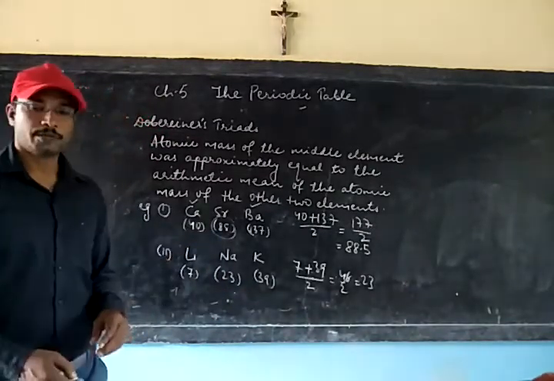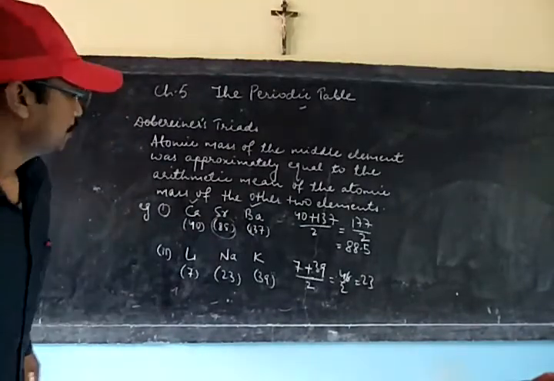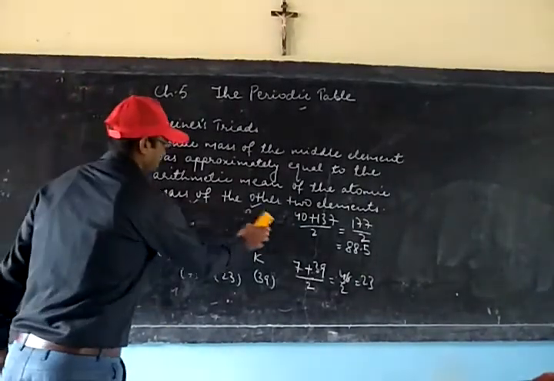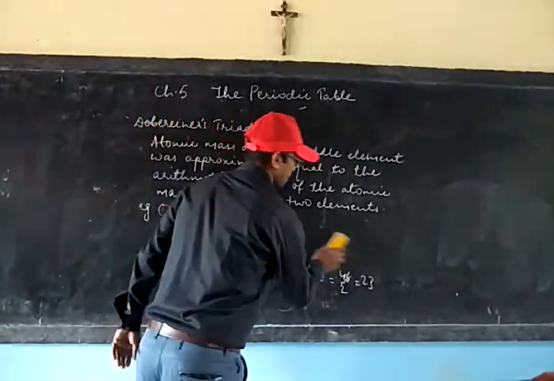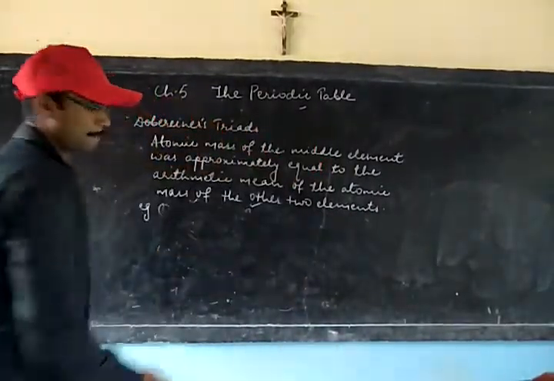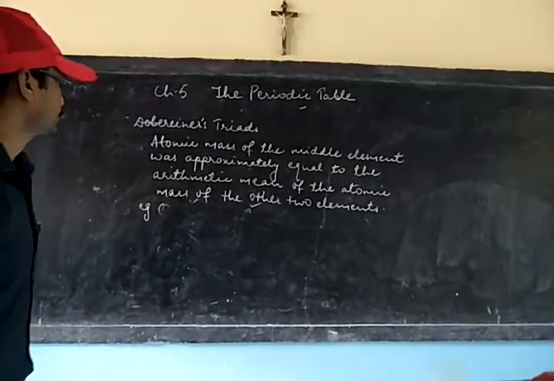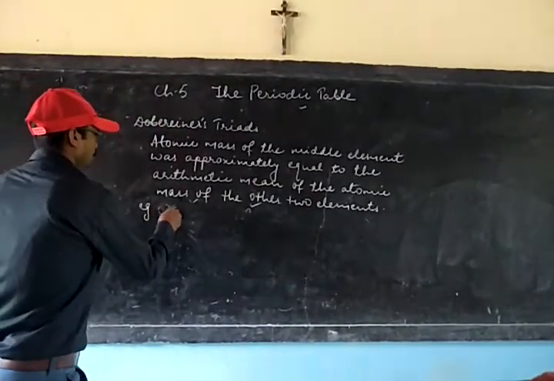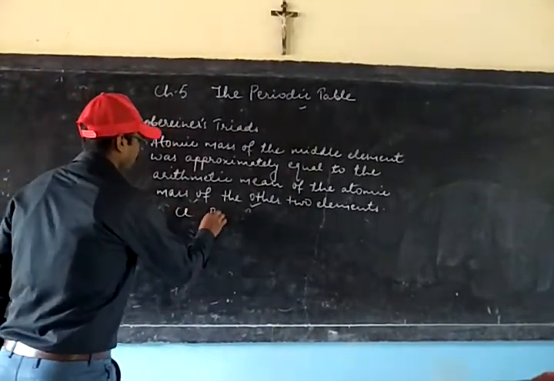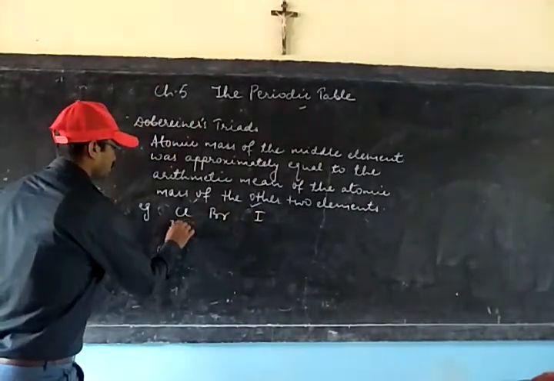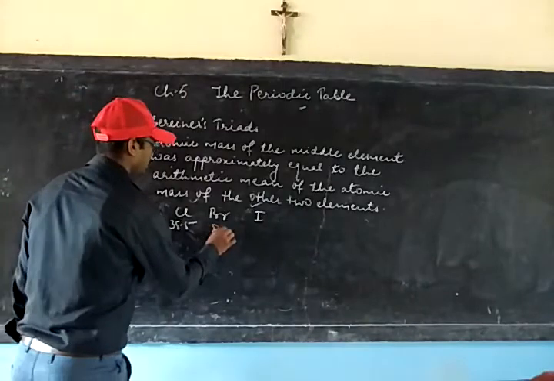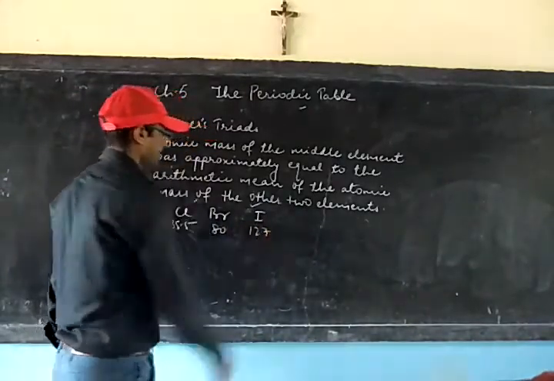We can also try with non-metallic group like chlorine, bromine and iodine. Atomic mass is 35.5, 80 and 127.